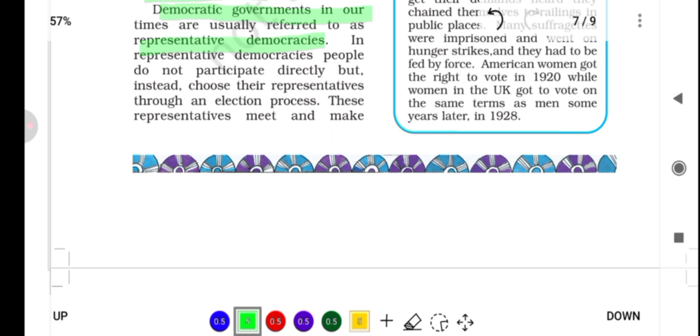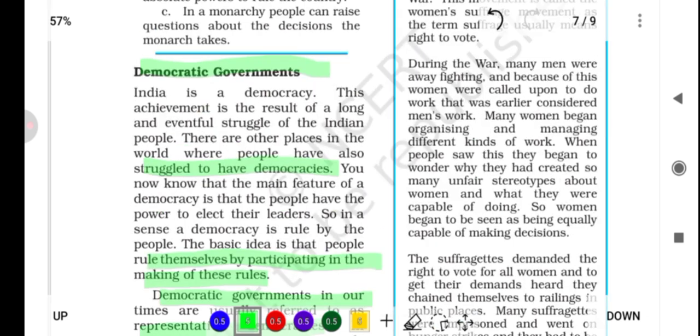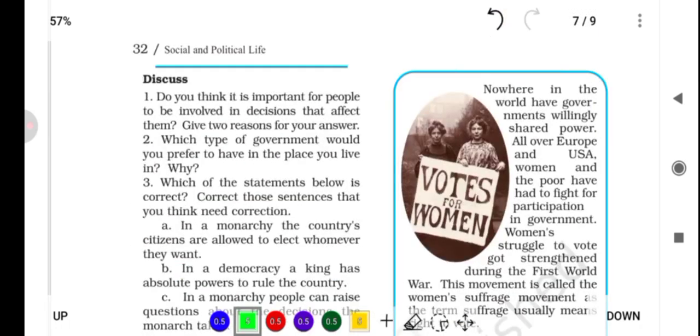We'll resume from the next page. Let's look at this box snippet, votes for women. Nowhere in the world have governments willingly shared power. All over Europe and USA, women and the poor have had to fight for participation in government.